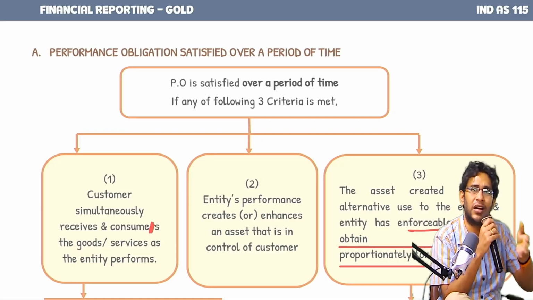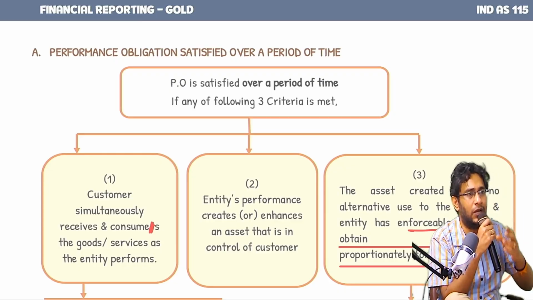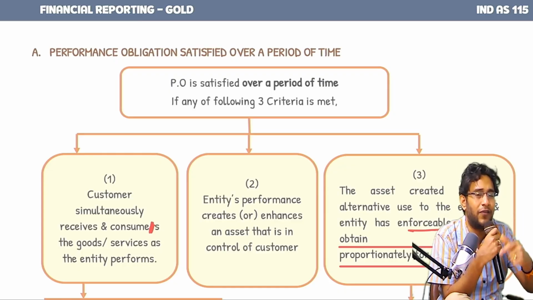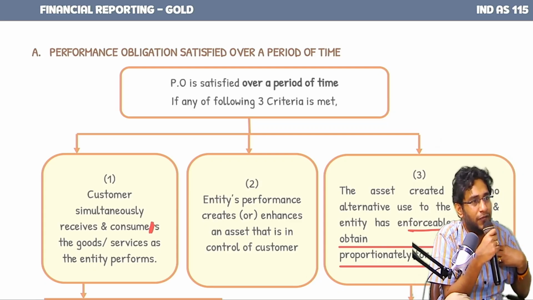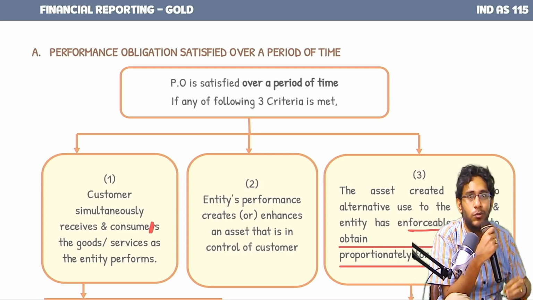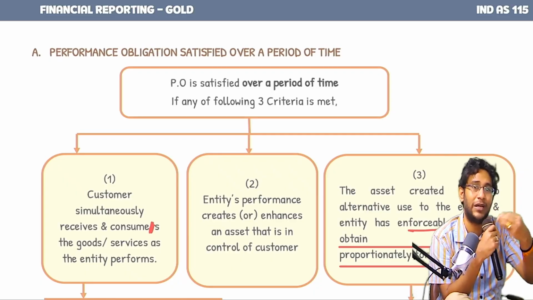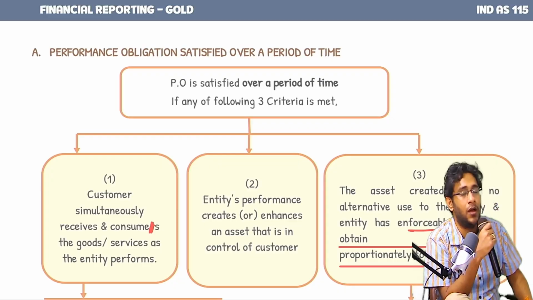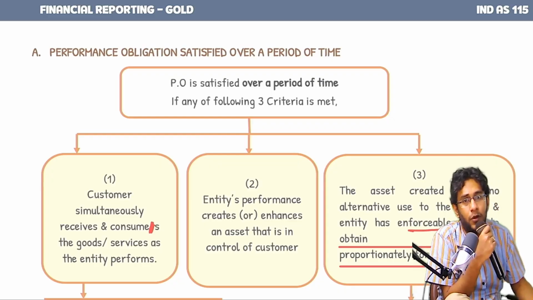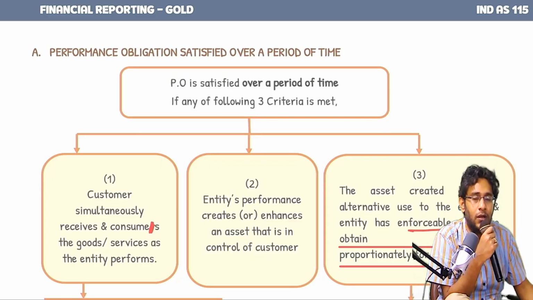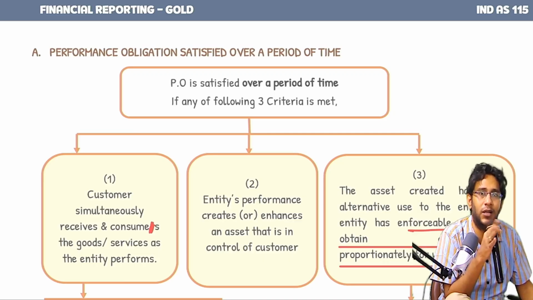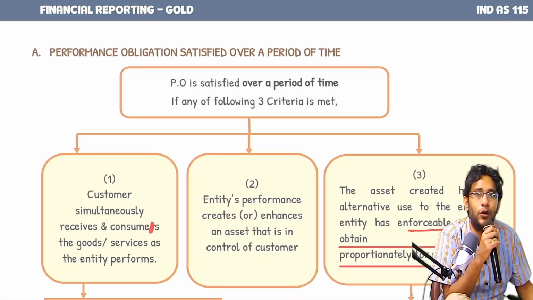Fine. They started doing work. 10 people daily, they are working. After each day of work, as they clean, is the customer getting benefit out of that or not? Consuming means not eating, deriving benefit. Are you understanding that? Right. This standard, they went one step extra and they told like this. How to know whether customer is getting benefit out of this simultaneously or not? What they ask is, hypothetically assume that customer terminated your contract and appointed someone to do the work in place